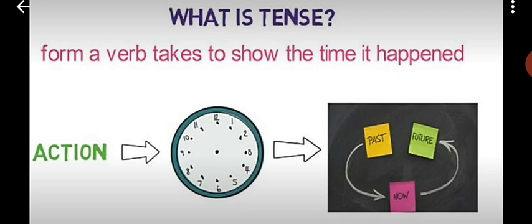Either I have done a work, or I am doing, or I shall do. I am eating, I have eaten, or I will eat. So, eat is the verb, and the time it tells is tense.